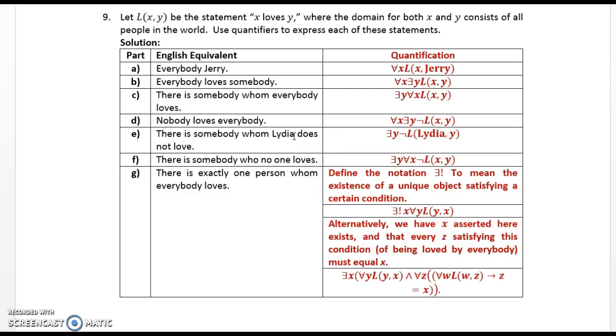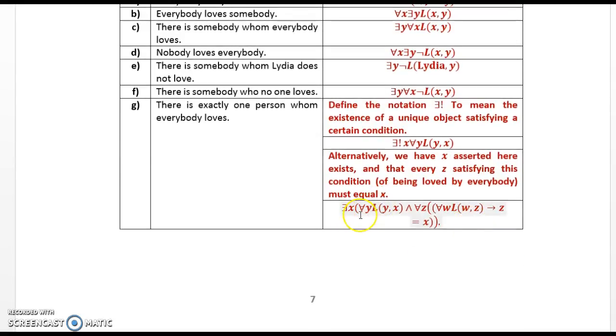There's exactly one person whom everybody loves. Define the notation there exists exclamation mark to mean the existence of a unique object satisfying certain conditions. To use this notation: there exists a unique X for all Y, L of X, Y. Alternatively, we have that X exists and that every Z satisfying this condition of being loved by everybody must equal X. There exists X for all Y, L of X, Y, and for all Z, for all W, L of W, Z implies Z equals X.